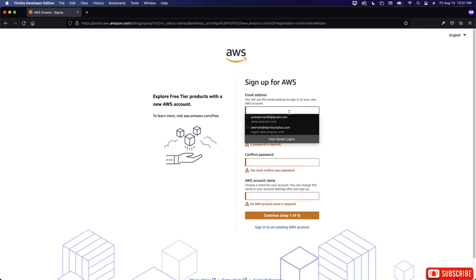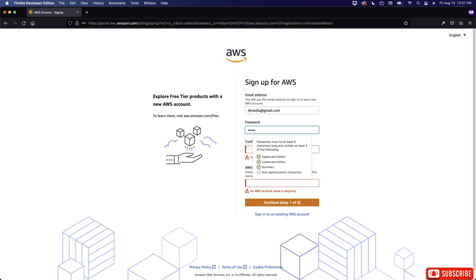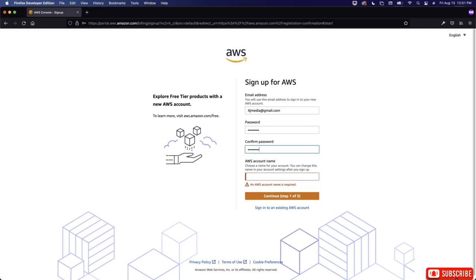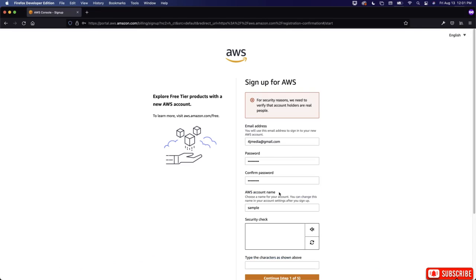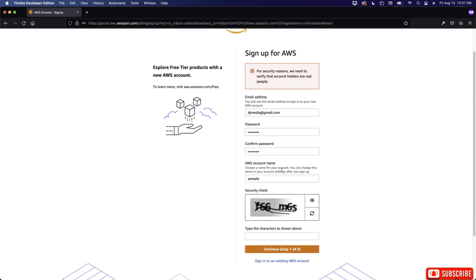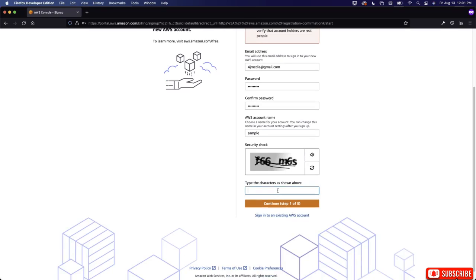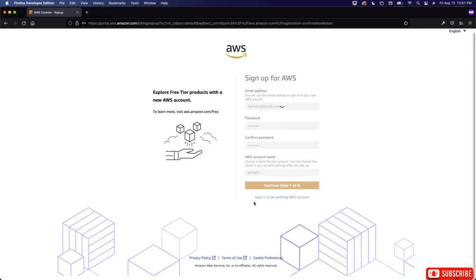So for the email address, I'm just going to type in one of my random email addresses. I will do a password, I will do another password, and then we'll just do sample. Okay, I'll continue. So they need to verify that I'm a real person, so we're going to do, for mine it's F66M6S. I'm going to continue.